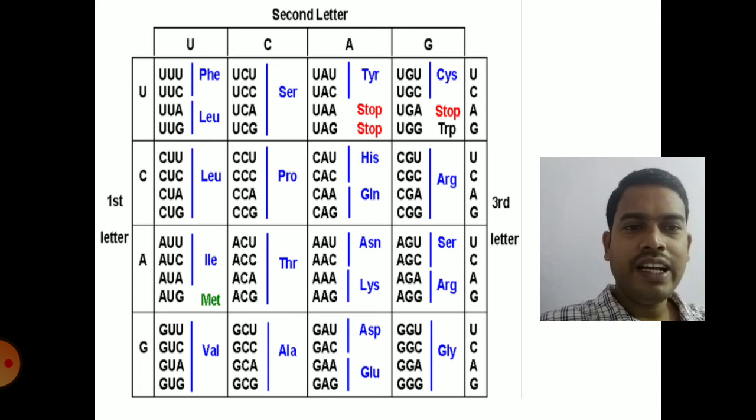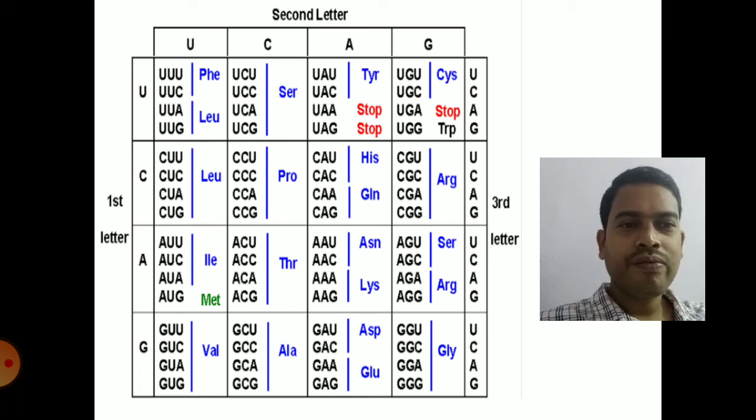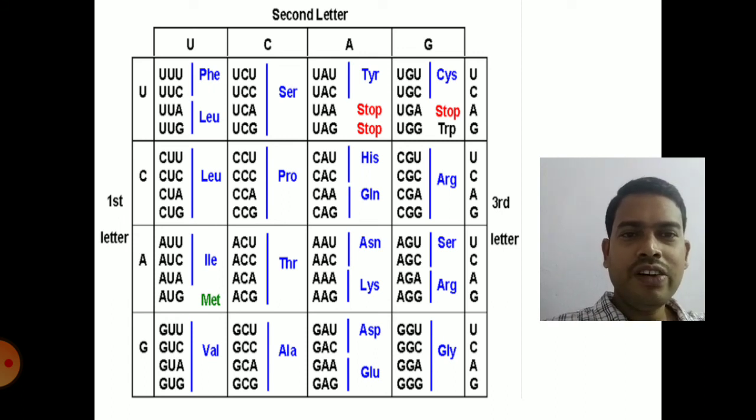You can see the entire 64 codons, in which there are 3 stop codons, UAA, UAG and UGA. From the entire genetic code, you can clearly see some amino acids have more than 1 codon, sometimes 2, sometimes 4 or sometimes 6.